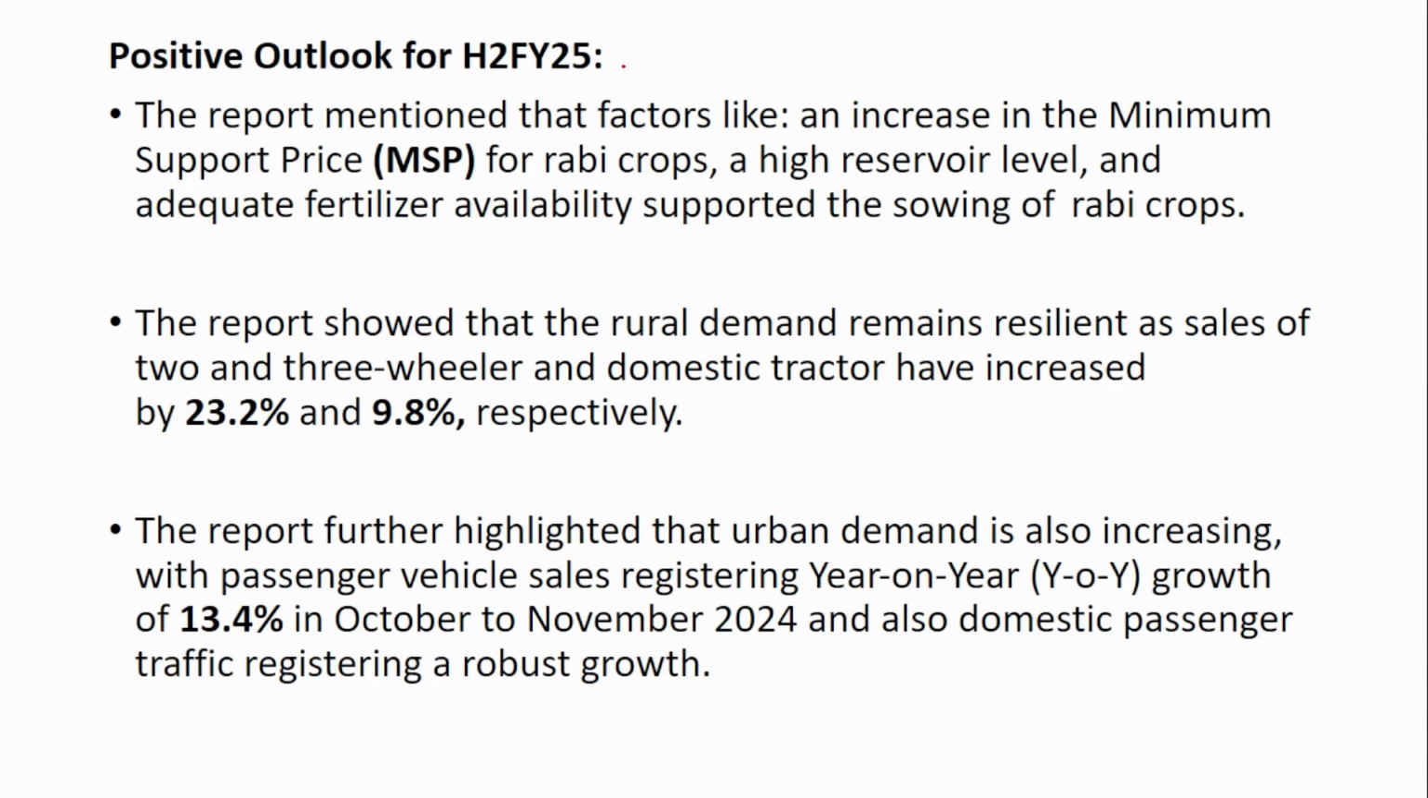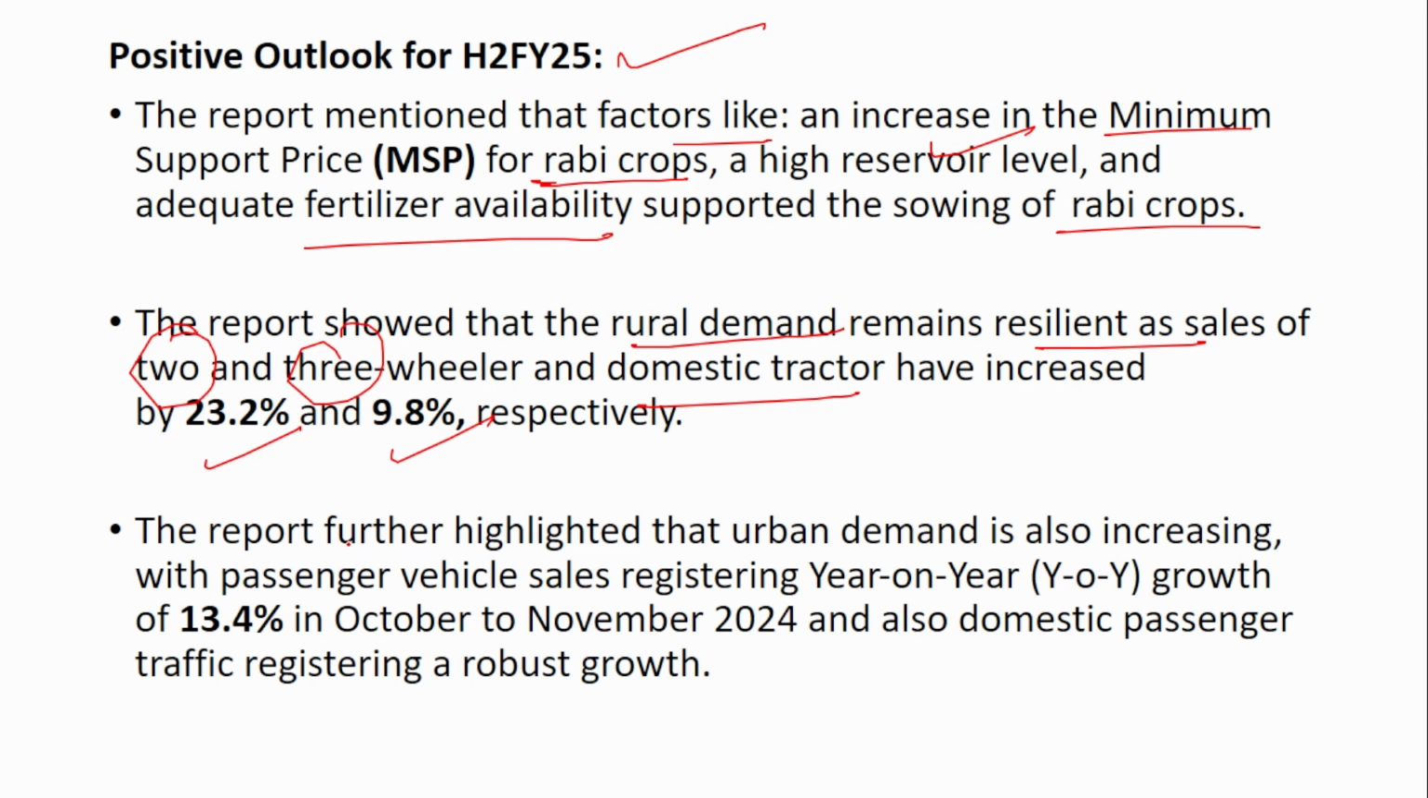Positive outlook for the second half of financial year 25. So if you see, the report mentioned that factors like increase in the minimum support price for the rabi crops, a high reservoir level, and adequate fertilizer availability will support the sowing of the rabi crops. And also, the report showed that the rural demand remains resilient as the sales of 2- and 3-wheeler and domestic tractor have increased by 23% and 9% respectively.